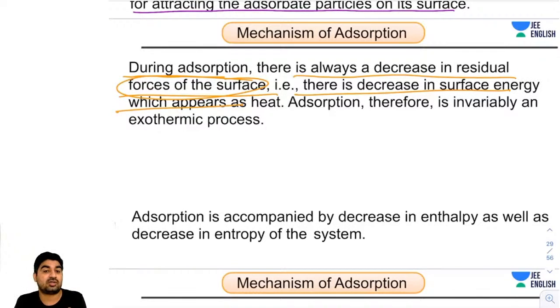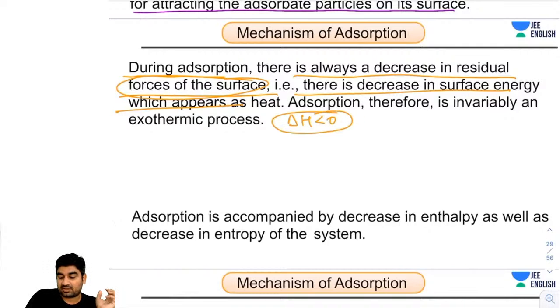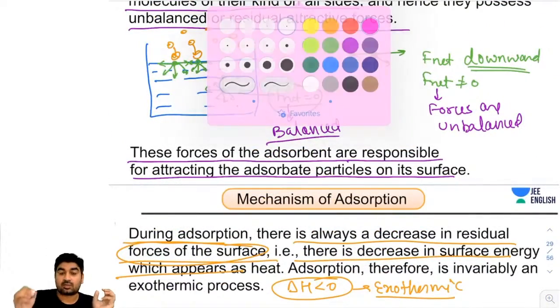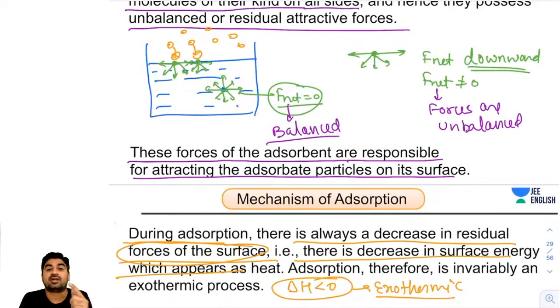So how will they reduce energy? By releasing some amount of energy. So adsorption is an exothermic process. Guys, always remember it. Whenever there is attraction, it means energy will be released. Note it down.